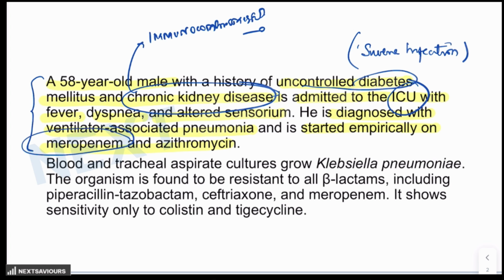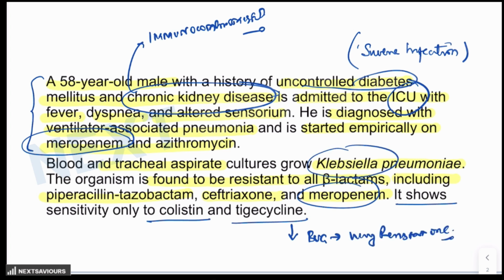Continuing with the question, the blood and the tracheal aspirate cultures grow Klebsiella pneumoniae. The organism is found to be resistant to all beta-lactam antibiotics, including piperacillin tazobactam, ceftriaxone, and even meropenem. So, what does this pattern mean? It means resistance to all usual beta-lactam antibiotics, including the strongest one, that is meropenem, but it is still sensitive to colistin and tigecycline. It suggests that this bug is a very resistant one. So you suspect that this Klebsiella is producing a very powerful enzyme which can destroy the carbapenems.